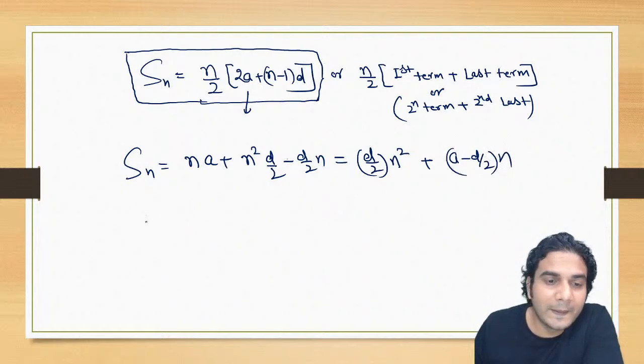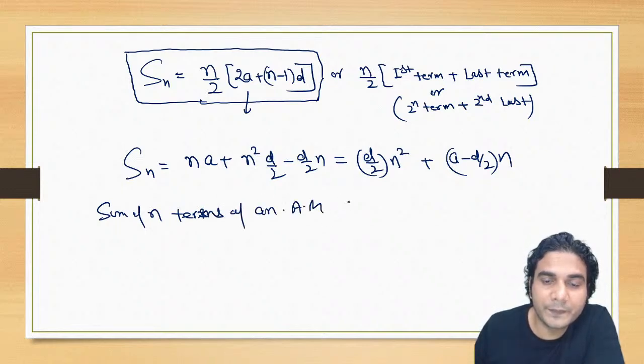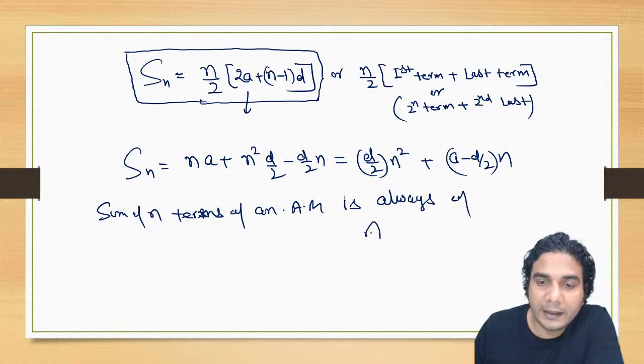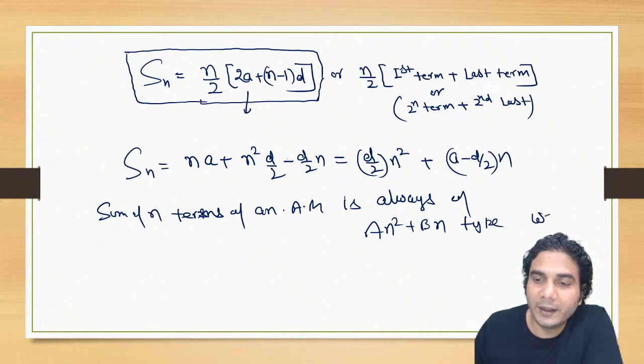So you can see the sum of the first n terms of an arithmetic progression is always of the form a n square plus b n, where a is equal to d by 2.